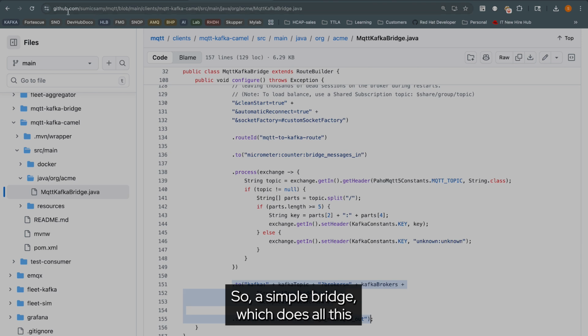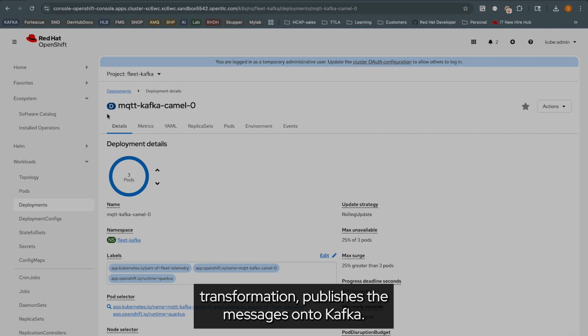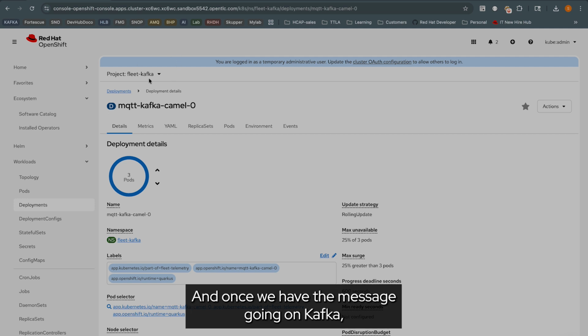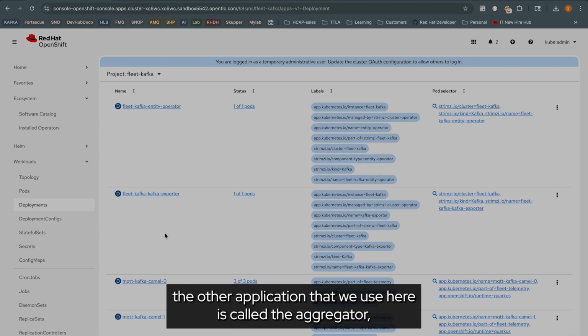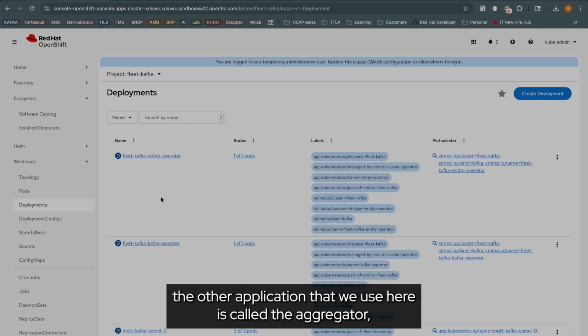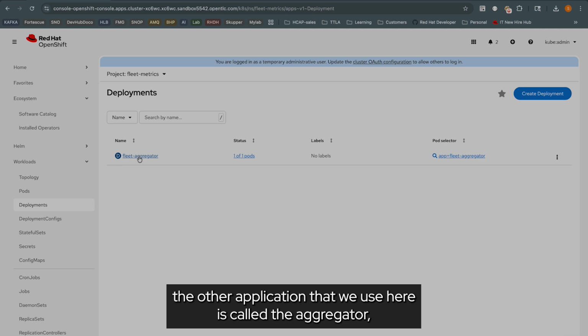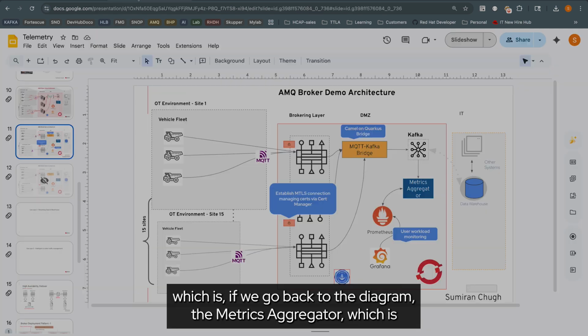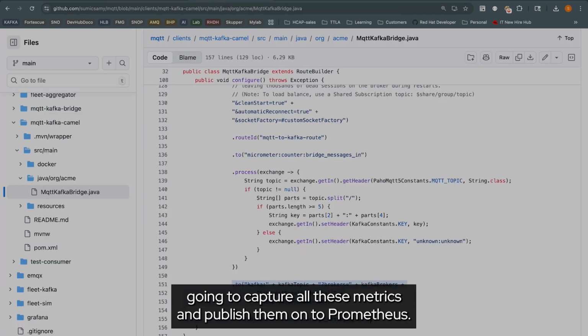So a simple bridge which does all this transformation and publishes the messages onto Kafka. And once we have the message going on Kafka, the other application that we use here is called the aggregator, which is, if we go back to the diagram, the metrics aggregator, which is going to capture all these metrics and publish them onto Prometheus.